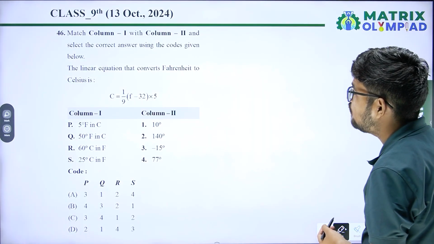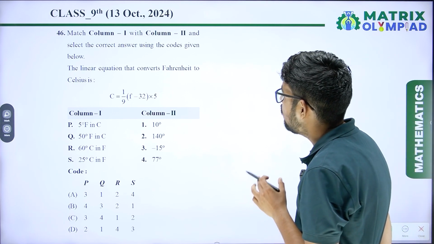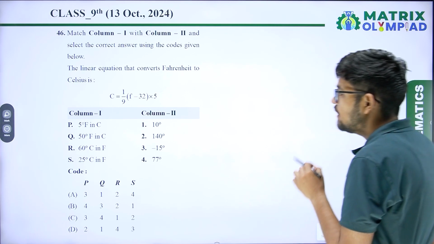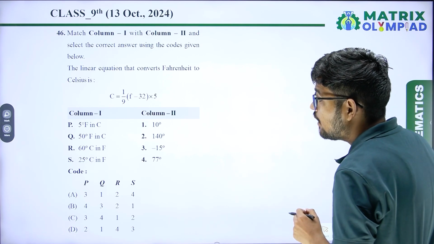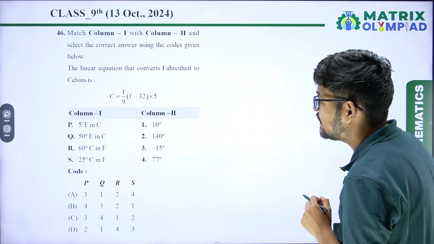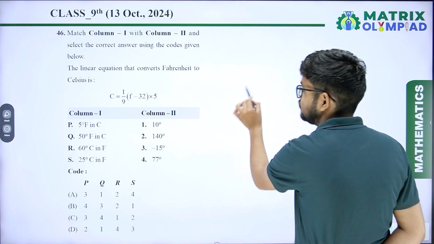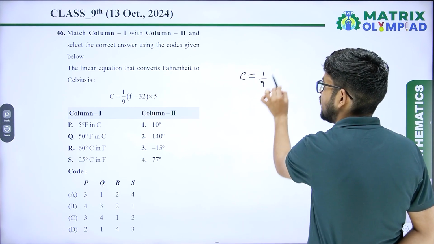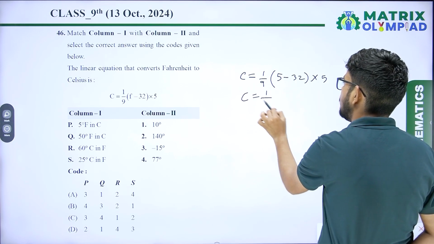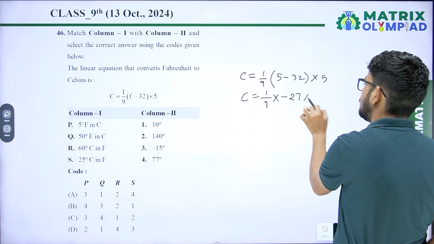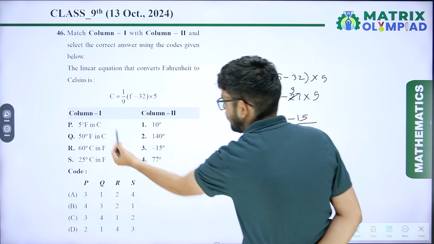Question number 46. Match column first with column second and select the correct answer using the codes given below. The linear equation that converts Fahrenheit to Celsius: C equal 1 upon 9 bracket F minus 32 multiplied by 5. Now it is saying 5 degree Fahrenheit in Celsius. So put F equal to 5. So C equal 1 upon 9, 5 minus 32 multiplied by 5. So you will get 1 upon 9 minus 27 into 5, that is C equal to minus 15 degree. So P's correct answer is third.